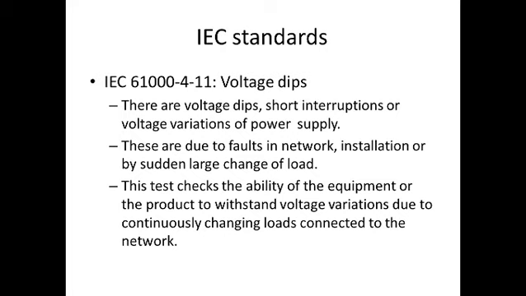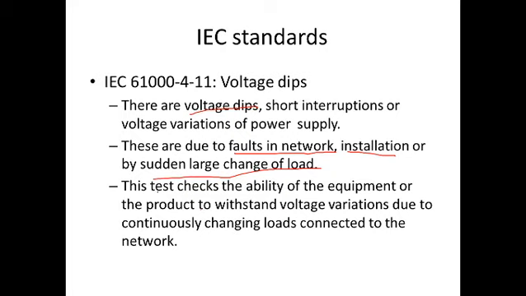Then there are short interruptions or voltage variations of the power supply, meaning sometimes that 230 volt is not available through the mains supply. There are different reasons why voltage dips occur: faults in the network, faults in the installation, or a sudden large change of load.